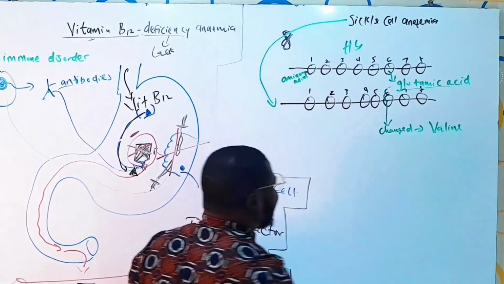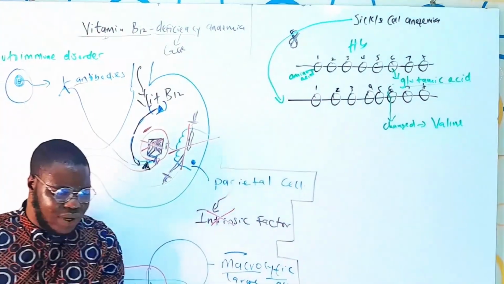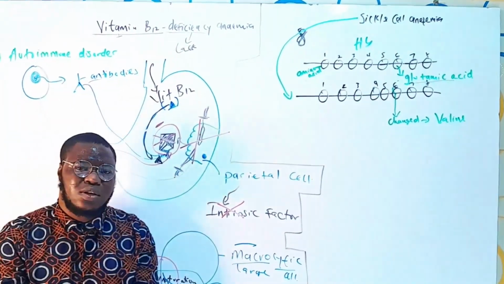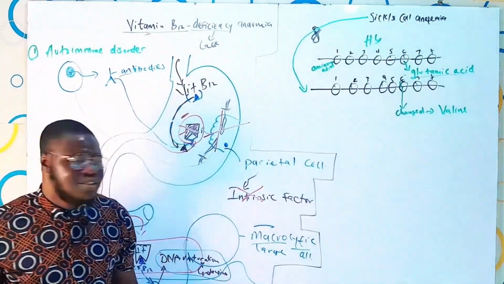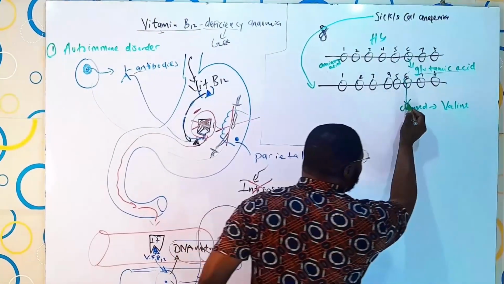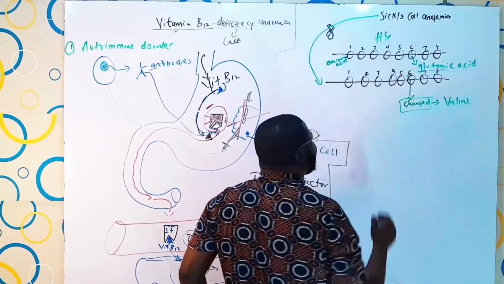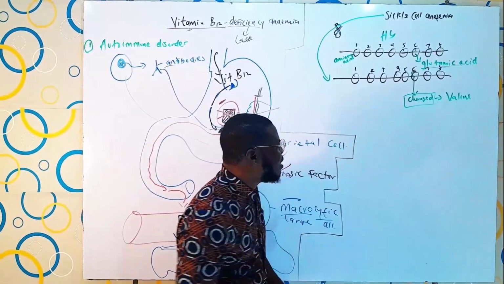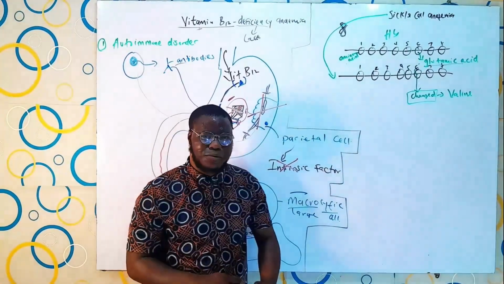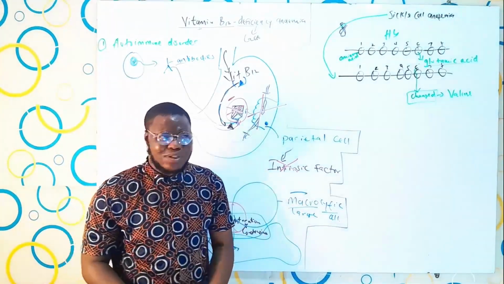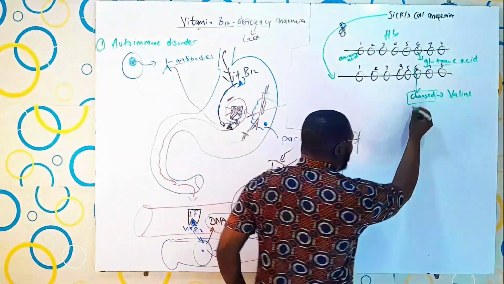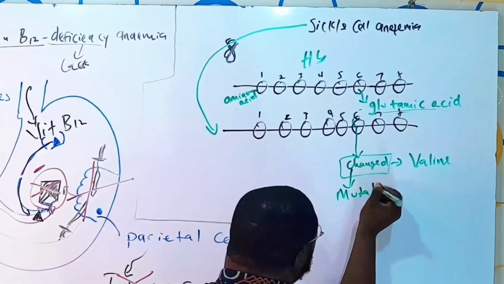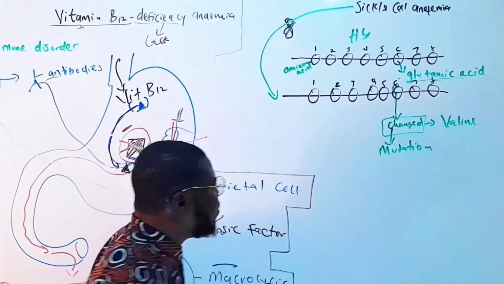It's some sort of thing like we have the essential amino acid and the non-important amino acid. So this is being changed for a non-important or non-essential one. As simple as that. And if you notice the word change here, that is telling you that sickle cell anemia is not something caused by eating some kind of food or not eating some kind of nutrient. So what causes it is the change, and that is what we call mutation. As simple as that, guys.